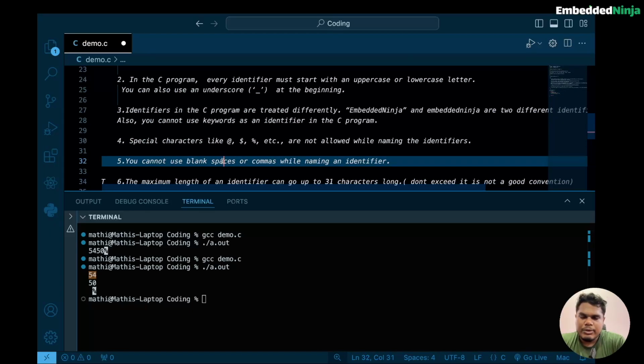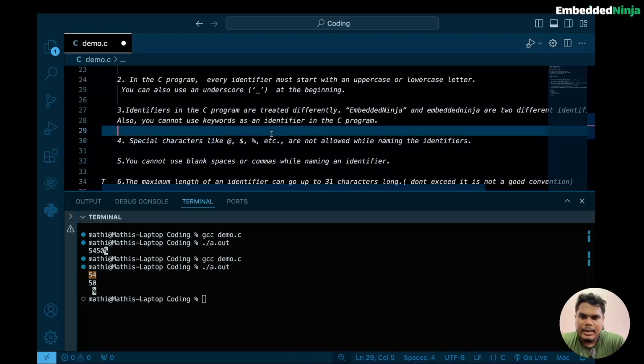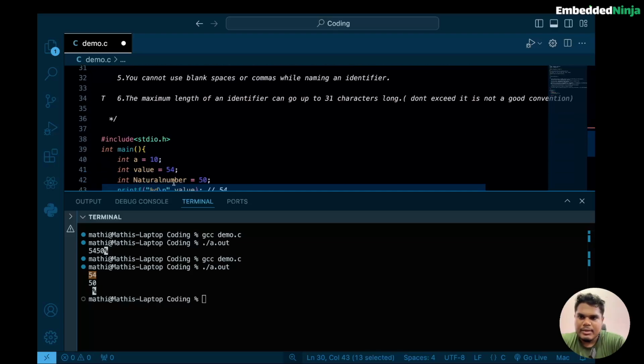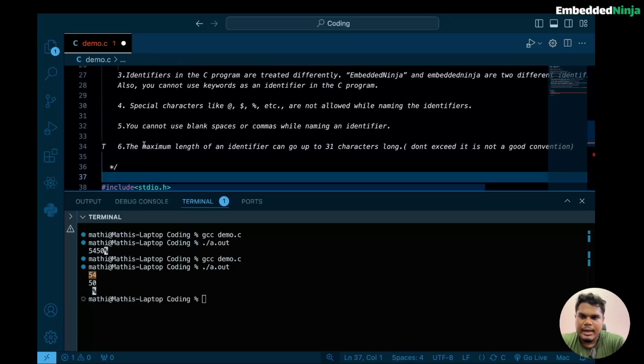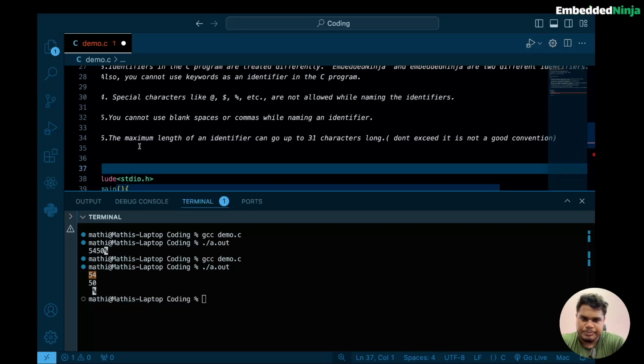So we'll go to the next rule, that special characters like @ and these special symbols are not allowed while naming an identifier. So we cannot use any @ or hash symbols, special symbols, while naming an identifier. So that's what that particular rule states. And the maximum length of an identifier can go up to 31 characters.